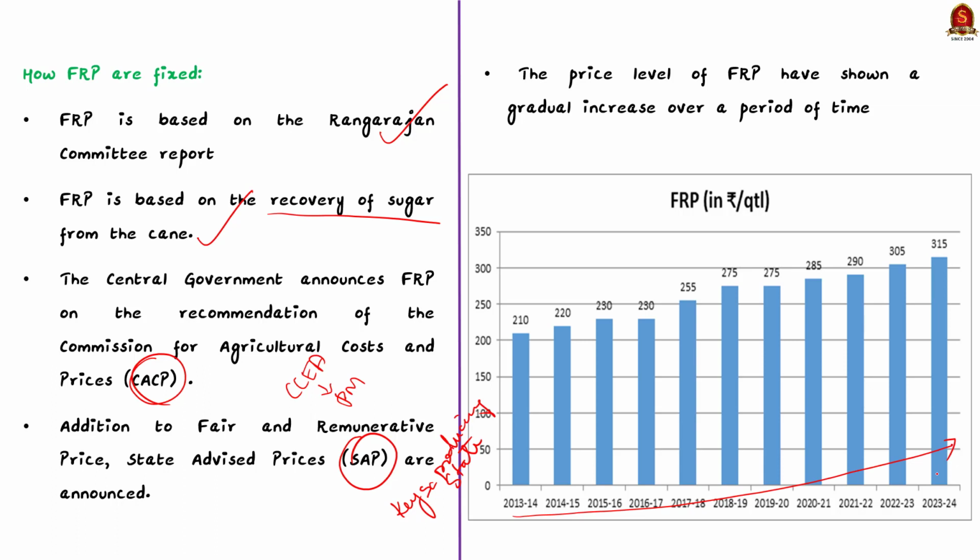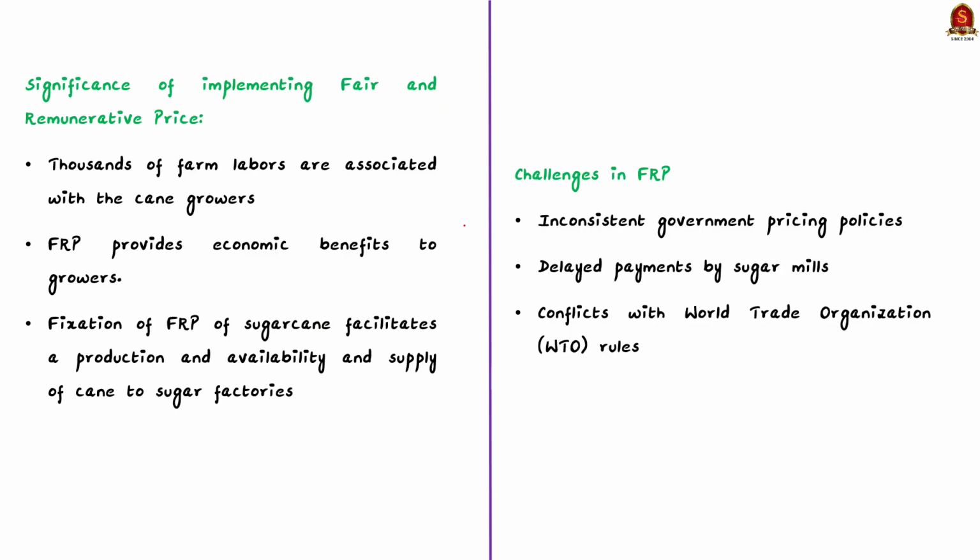So now we understood the basics of fair and remunerative price. Now let us understand the significance of implementing fair and remunerative price, or FRP. See, as we saw already, FRP is paid by sugar factories to the sugarcane growers against supply of sugarcane. So about 5 crore people, that is sugarcane farmers and their families, will benefit from this proposal.